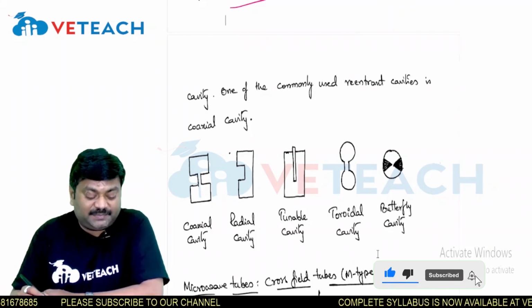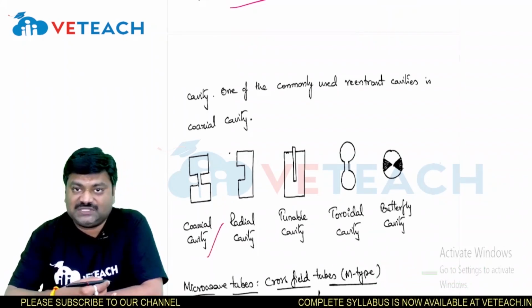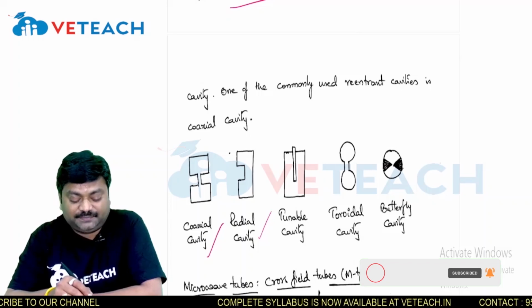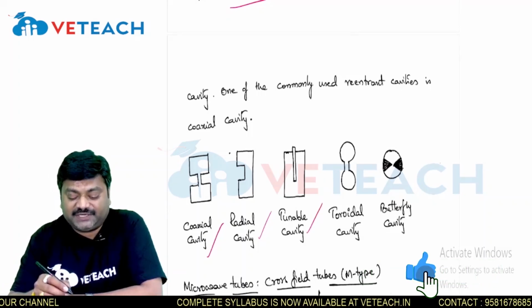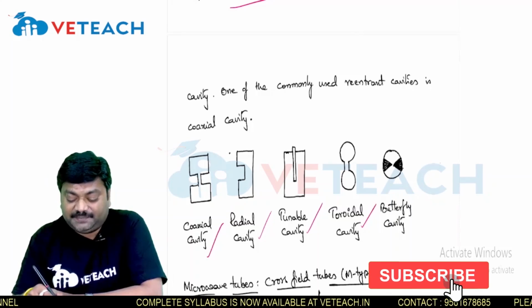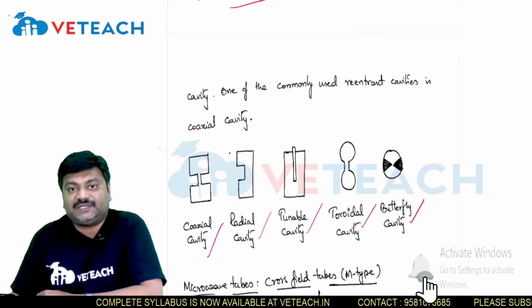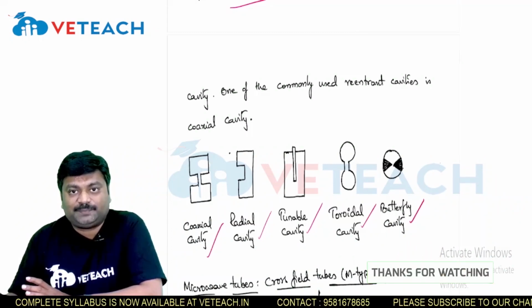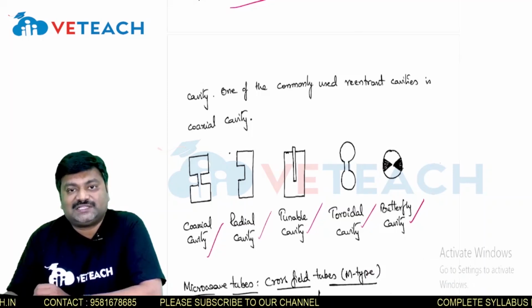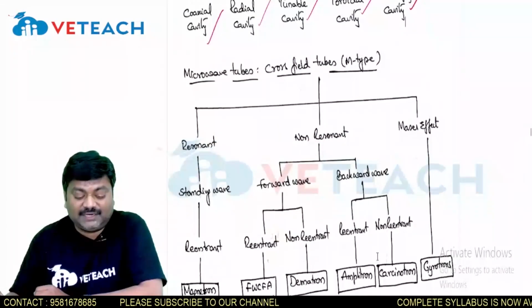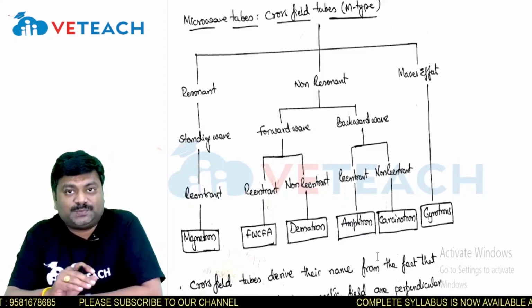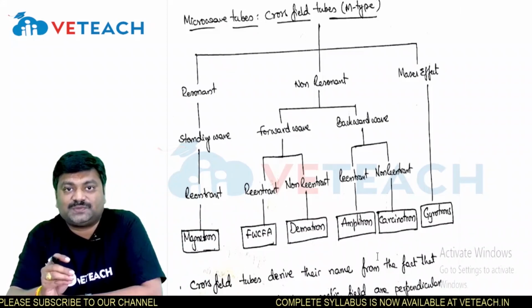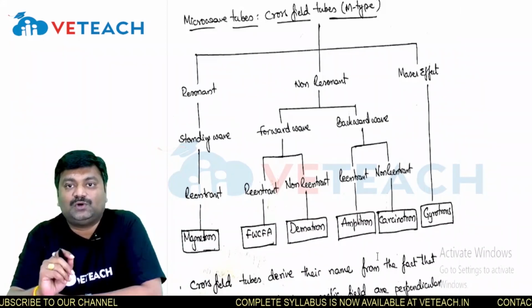Here are the diagrams. The coaxial cavity is the common cavity that we use for practical applications. The next one is the radial cavity, the third is the tunable cavity, the fourth is the toroidal cavity, and the fifth is the butterfly cavity. These are some of the cavities conventionally used, but most appropriately we use the coaxial cavity for convenience. When it comes to conventional tubes, as we discussed earlier, they have linear beams. These linear tubes we call O-type tubes.